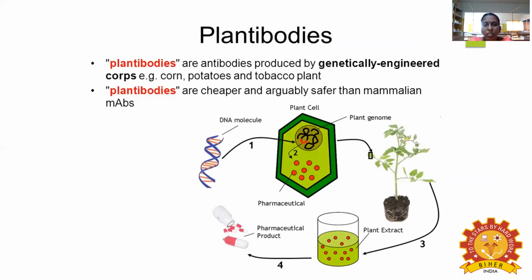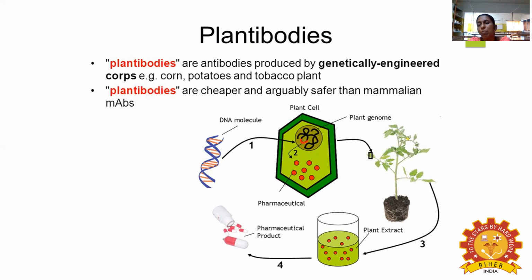The plantibodies are antibodies produced by genetically modified crops such as corn, potato, and tobacco plants. Plantibodies are much cheaper and arguably safer than mammalian antibodies.